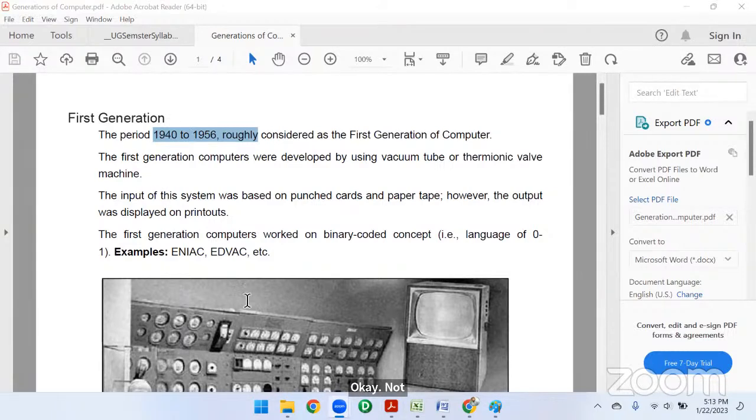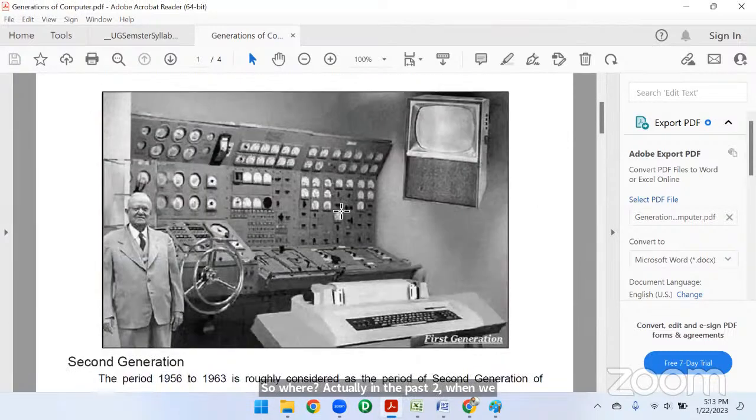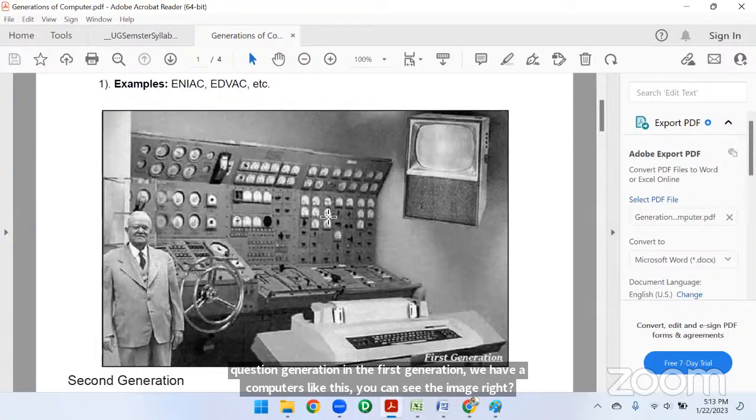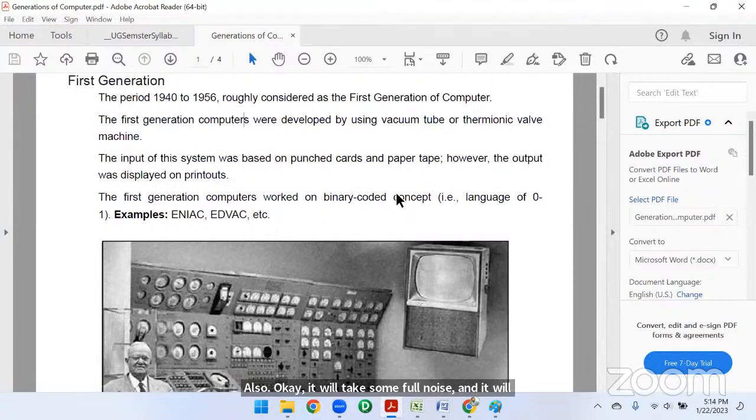So from 1940 to 1956, we have the first generation. In the first generation, we have computers like this. You can see the image, right? This is the first computer that was introduced. It takes a huge space, one whole room, makes a lot of noise, produces a large amount of heat, and provides a punch card.